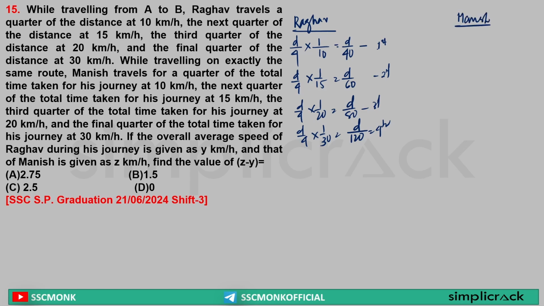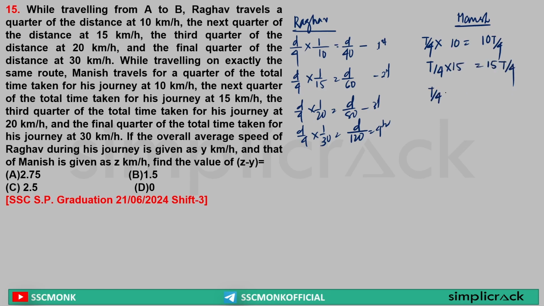Yes or no? Yes. Sir, what is it saying? In the first quarter of time, the distance is time by 4 multiplied by the speed of 10 kilometer per hour. That gives the first distance, which is 10t by 4. Then in the second quarter of time, it is traveling at 15 kilometer per hour, that means 15t by 4.